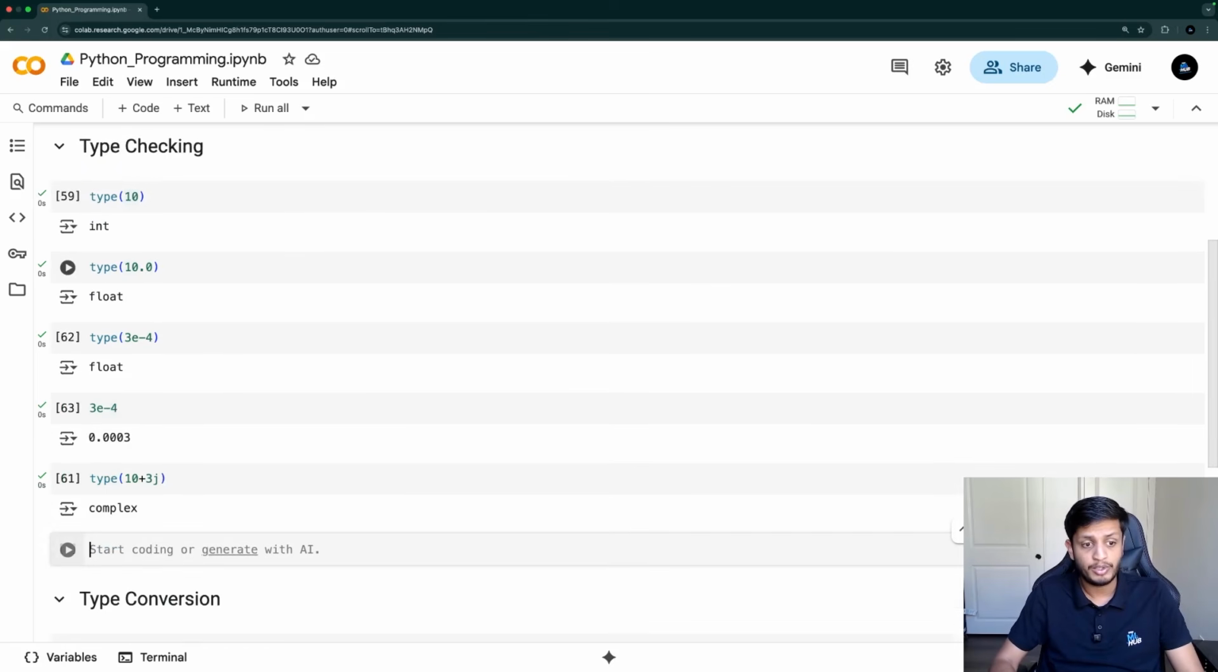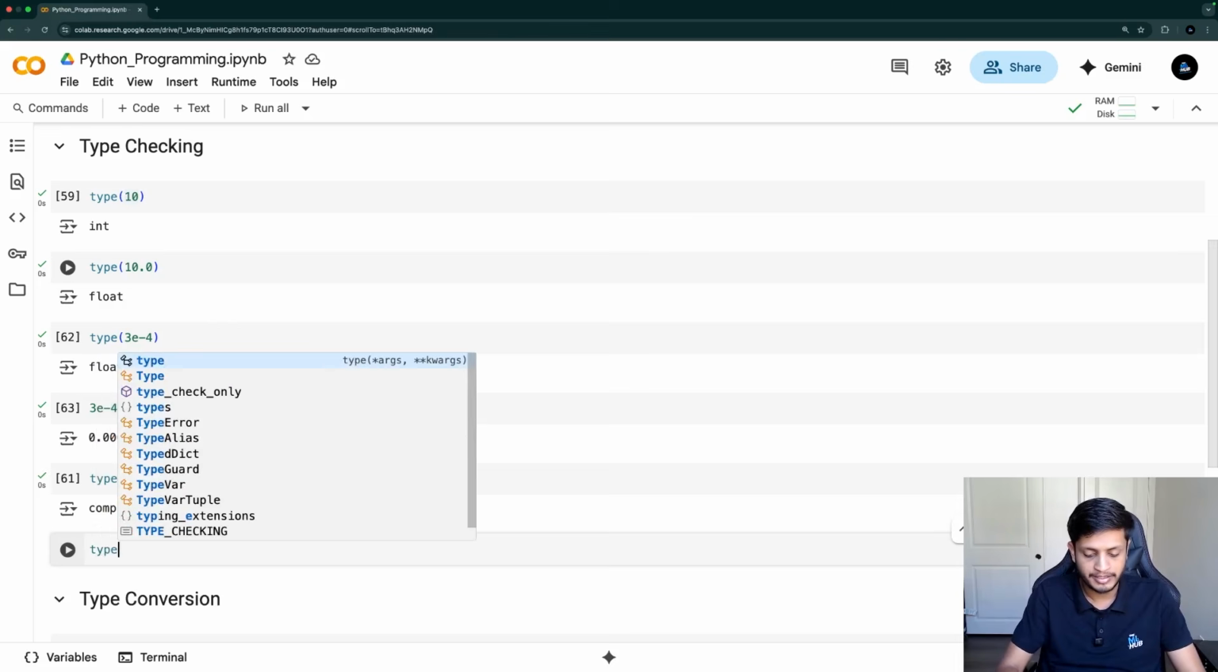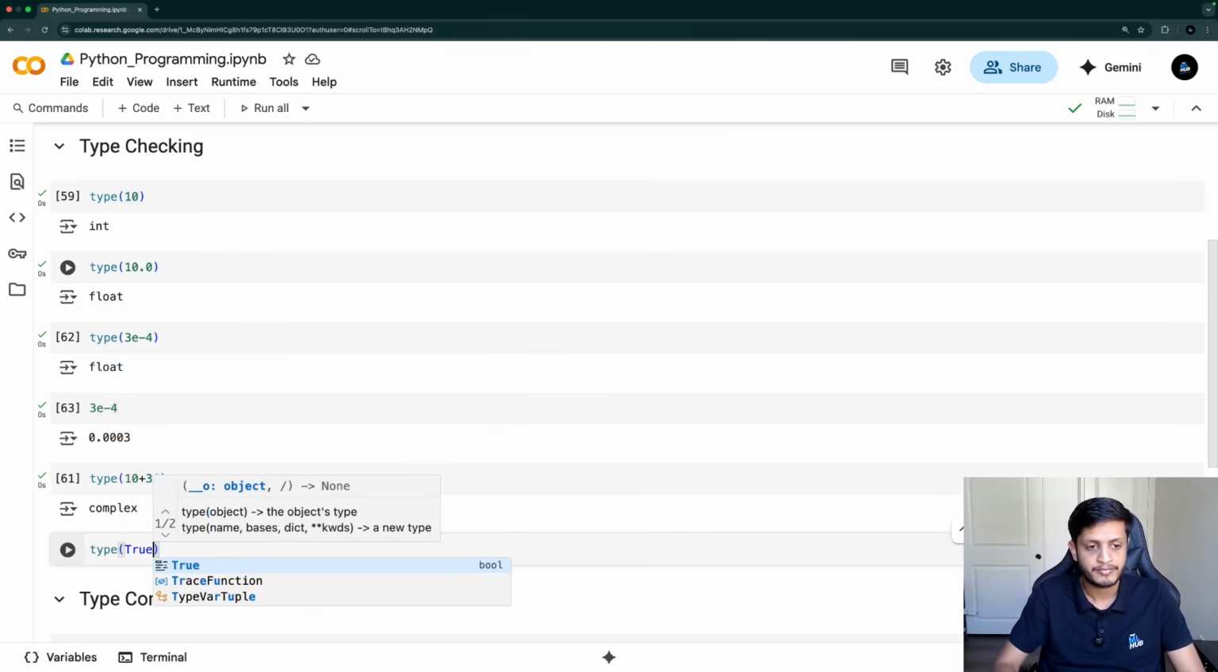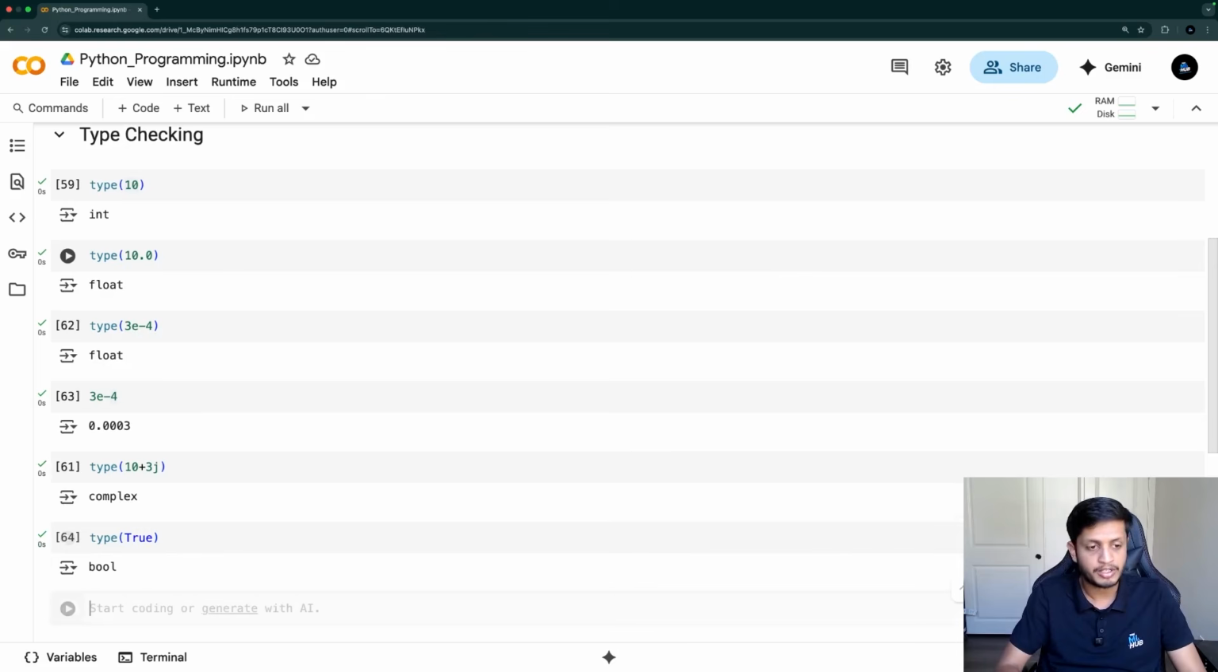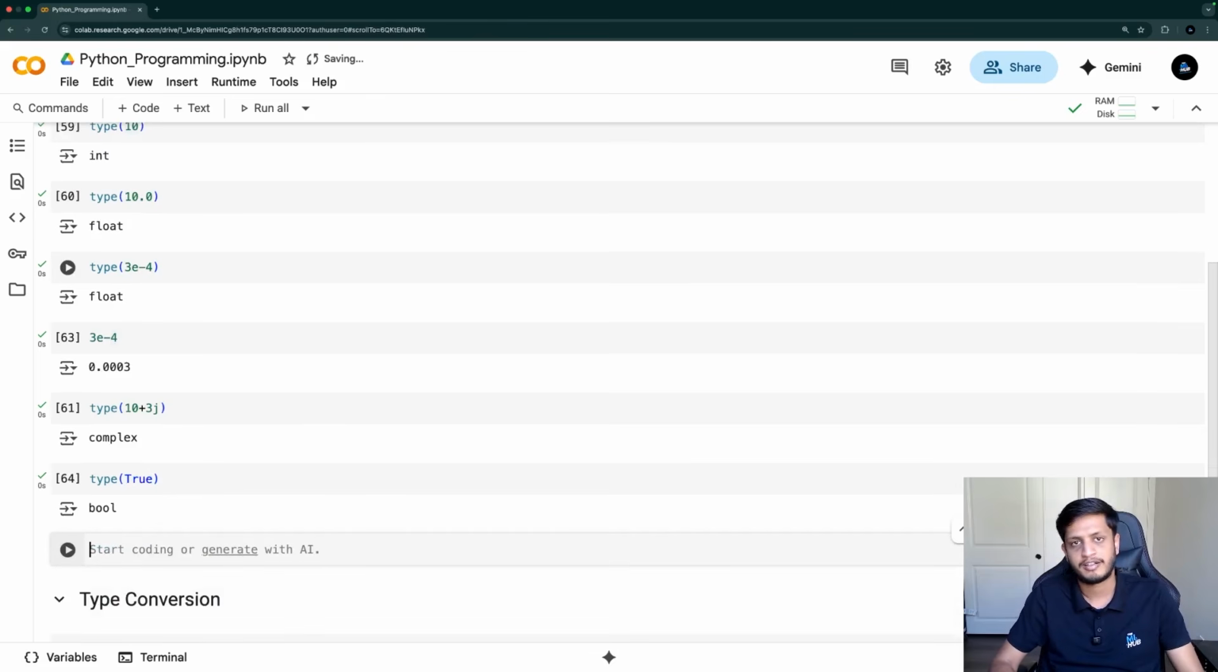We can even do boolean or sequence variables. So if I ask about a boolean variable, let's say the type of true, then it will give me bool, or even false, it will give me bool. True and false are keywords in Python, and they are specifically used for boolean values. So this is boolean.